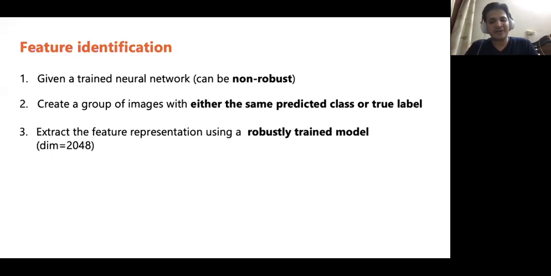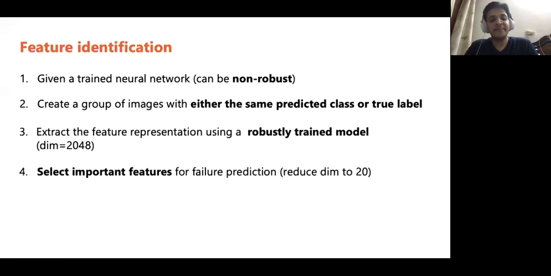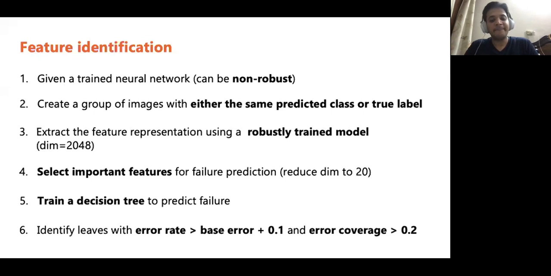Since decision trees are known to suffer from the curse of dimensionality, we select the most important features for predicting failures using some standard heuristic. This reduces the dimension of feature representation to 20. Next, we train a decision tree to predict failure. From the trained decision tree, we identify leaves with error rate higher than base error rate plus 0.1 and error coverage above 0.2.